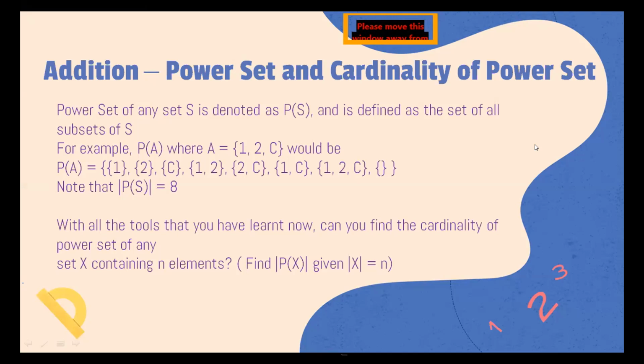Where is this power set used? Power set is used in a lot of places. I think we will go over one or two places where it can be used. It's actually one of the essences of combinatorics, the power set.